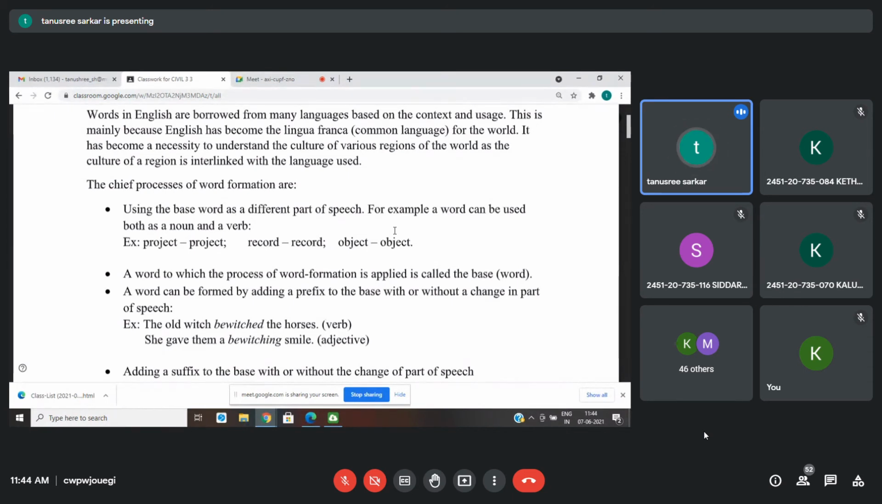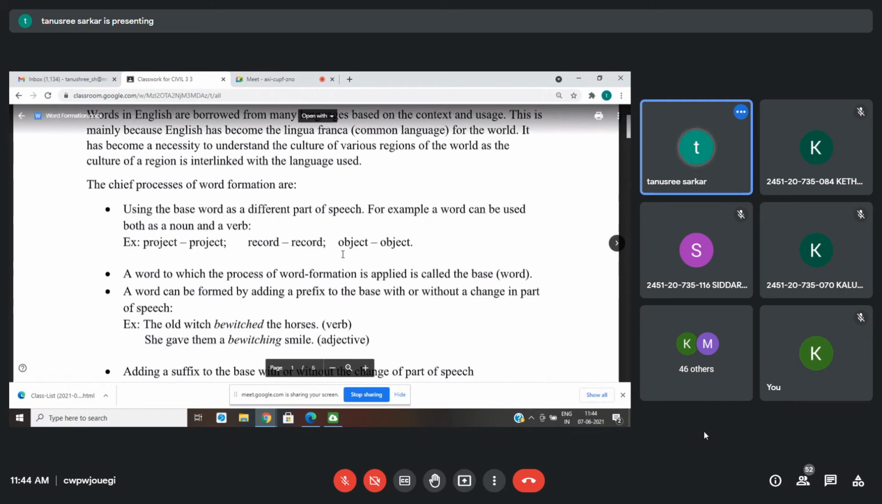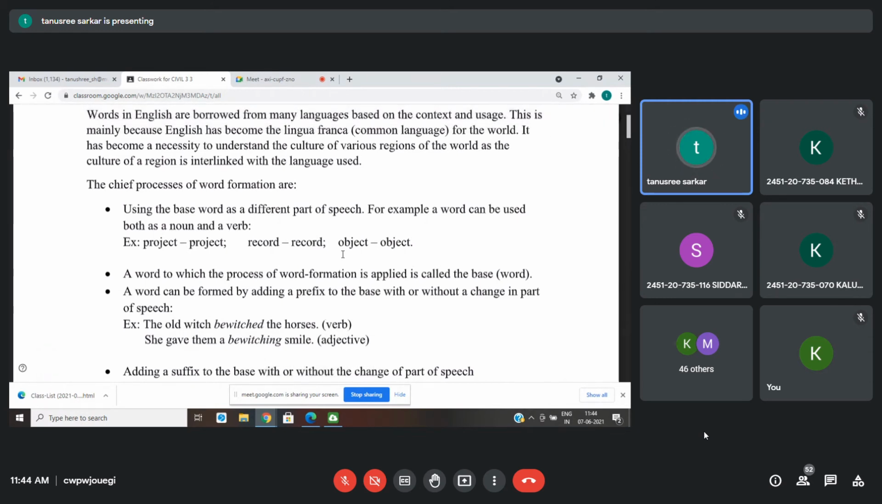For example, project can be a noun or a verb. If you are using project as an action word, then you say, what are you trying to project? That will be a verb. Then if I ask you what is the title of your project, that project is a noun. So in this way the same word we can use for different parts of speech. That is one type of word formation.